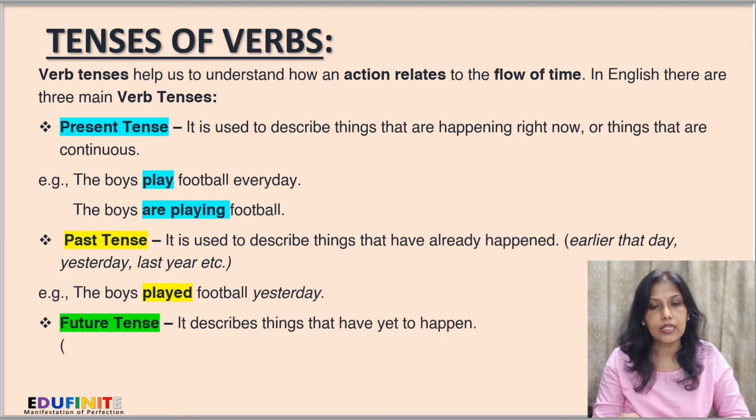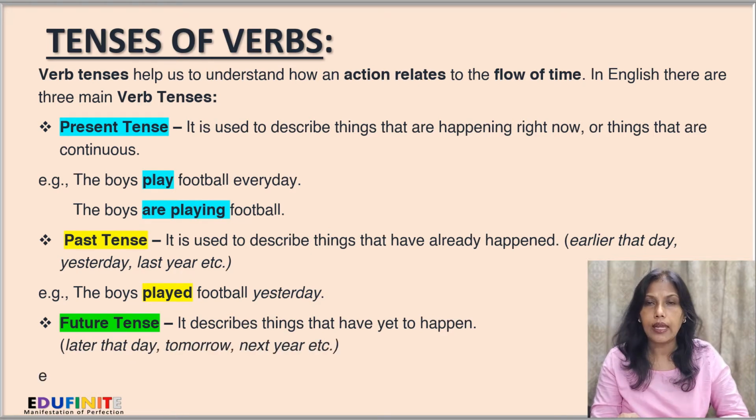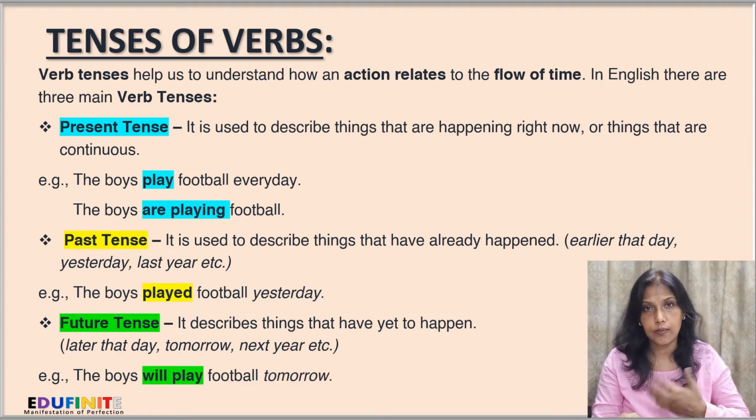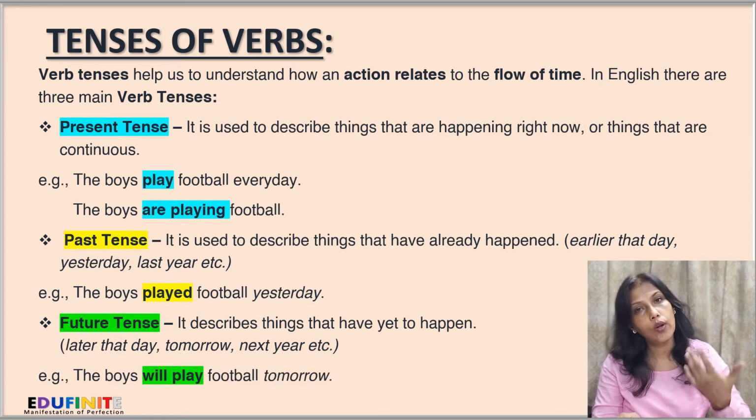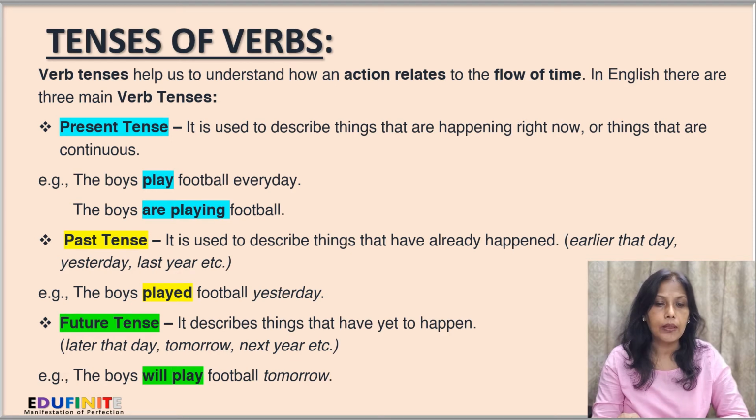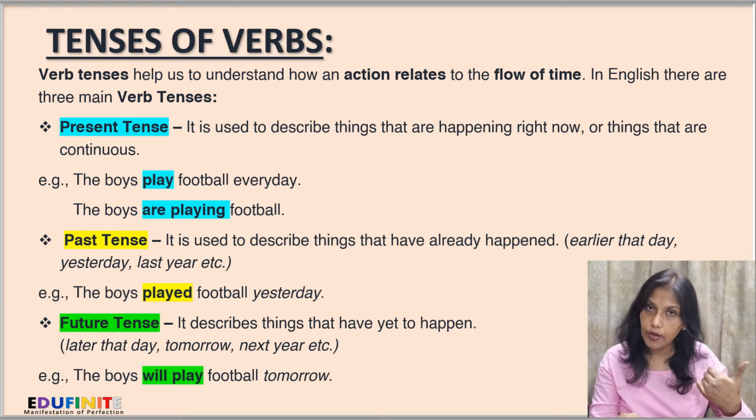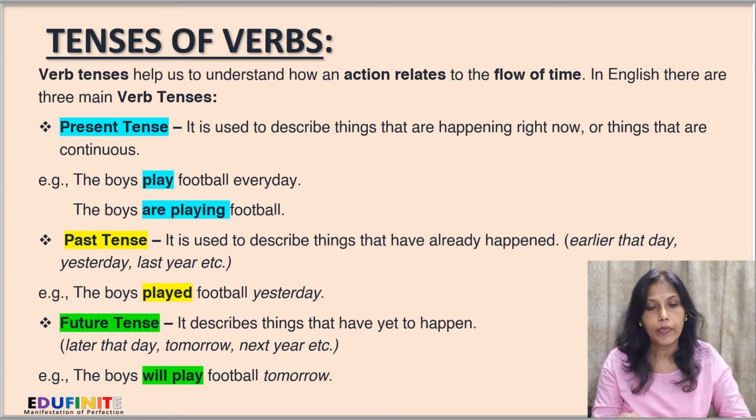In past tense, it is used to describe things that have already happened. Like earlier, that day, yesterday, last year. We use these terms to express things that have already happened. For example, the boys played football yesterday. That means it has already happened. Yesterday is already gone by.